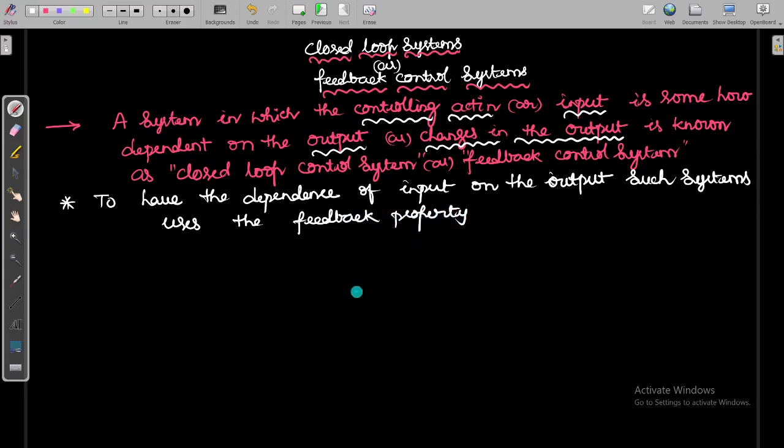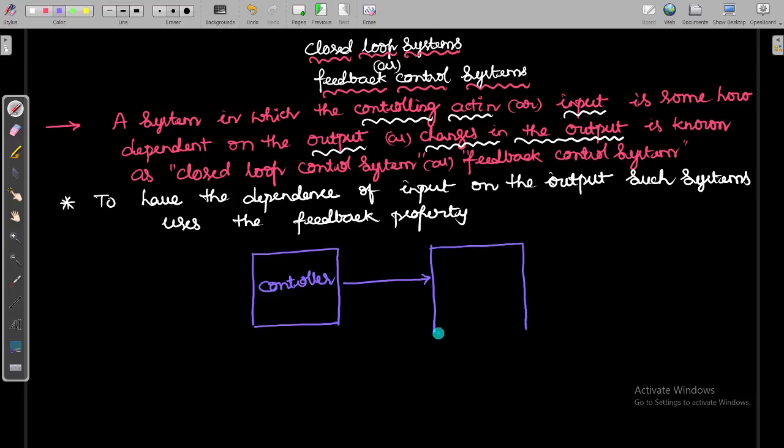If you see the block diagram of this closed loop control system, you will have one controller box here. Then you will give the input for the plant or process.